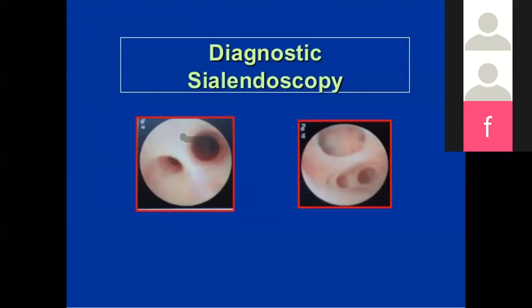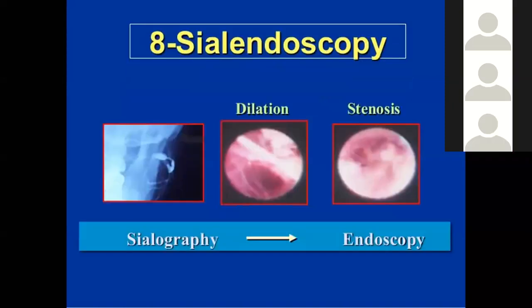Diagnostic sialoendoscopy we can perform if we can see any lesion in the duct, when there are any strictures or stone formations in the duct, we can identify them on the diagnostic endoscopy. So sialoendoscopy may show dilatations of the duct, or there may be a stenosis of the duct. You can see it in the sialography when the duct is stenosed, so it can indicate the part of the duct where it has been dilated and where the structural stenosis is there.